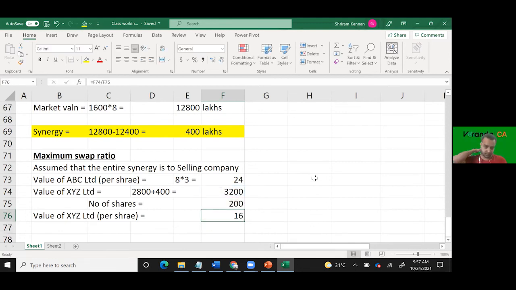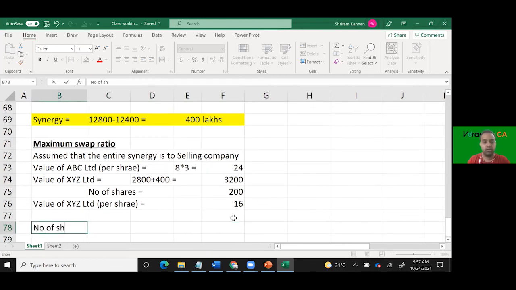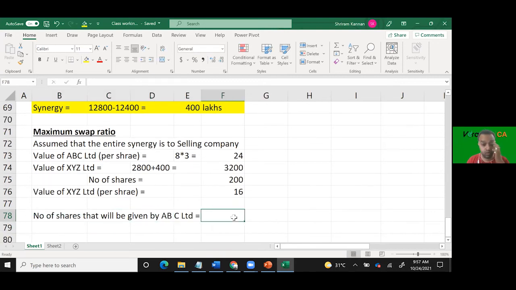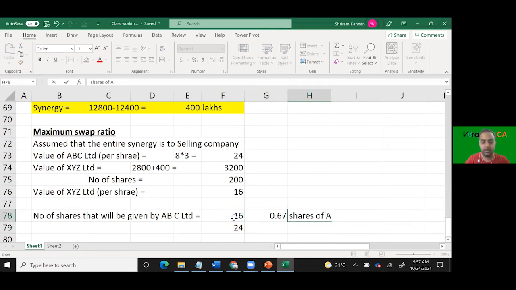Are we clear? Yes, sir. இப்போ my share is 24, my share worth is 24, your share worth is only 16. So how will I determine the swap ratio? Number of shares that will be given by ABC Limited is equivalent to 16 by 24, correct? எவ்வளவு கொடுக்கணும்? 0.67 shares of ABC Limited for one share of XYZ Limited.